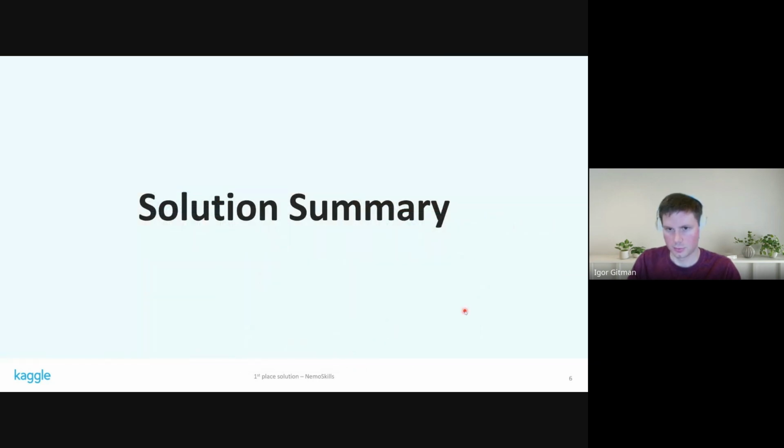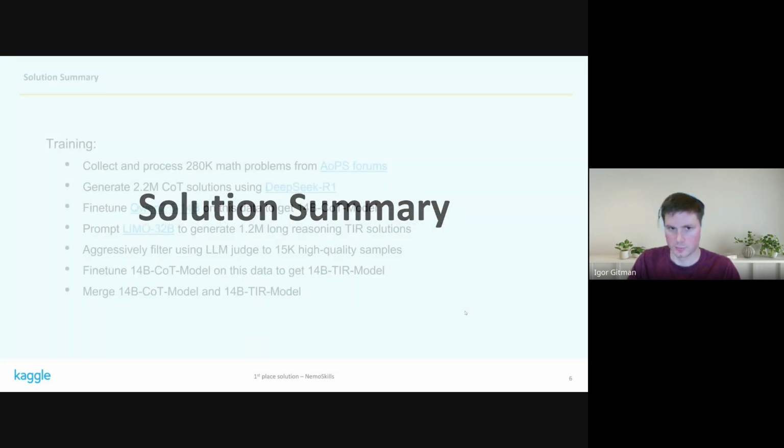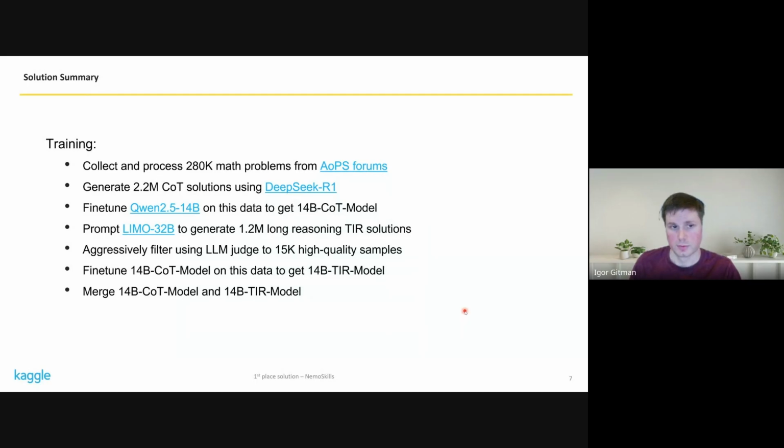All right, so here is a summary of our solution. On the training side, we collected and processed about 300K mathematical problems from Art of Problem Solving forums. We generated about 2.2 million chain of thought solutions for those problems using DeepSeek R1. We then fine-tuned Qwen 2.5 14B on this data to get what we'll call a chain of thought model.